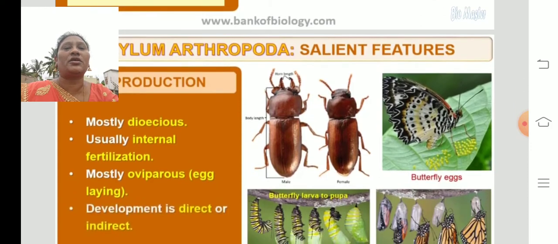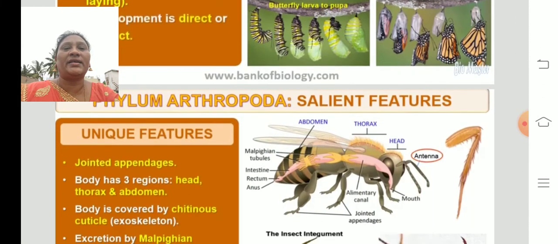And the process of reproduction. Most of the organisms are dioecious. Dioecious means having separate male and female organisms. Usually there is internal fertilization; fertilization takes place inside the body. Most organisms are oviparous, which means organisms that lay eggs. So most of them lay eggs. And the development is direct or indirect. They can develop directly or by indirect development.